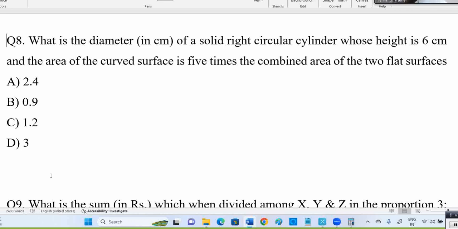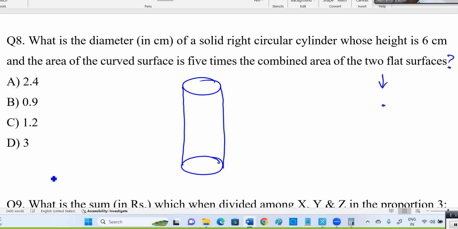What is the diameter of a circular cylinder whose height is 6 centimeters and the area of the curved surface is 5 times the combined area of the two flat surfaces? Now, for a cylinder, the two flat surfaces are circles. What is one circle's area? Pi r square. So two of them is 2 pi r square. The cylinder has one above and one below, so the flat surface area is pi r square plus pi r square, 2 pi r square.